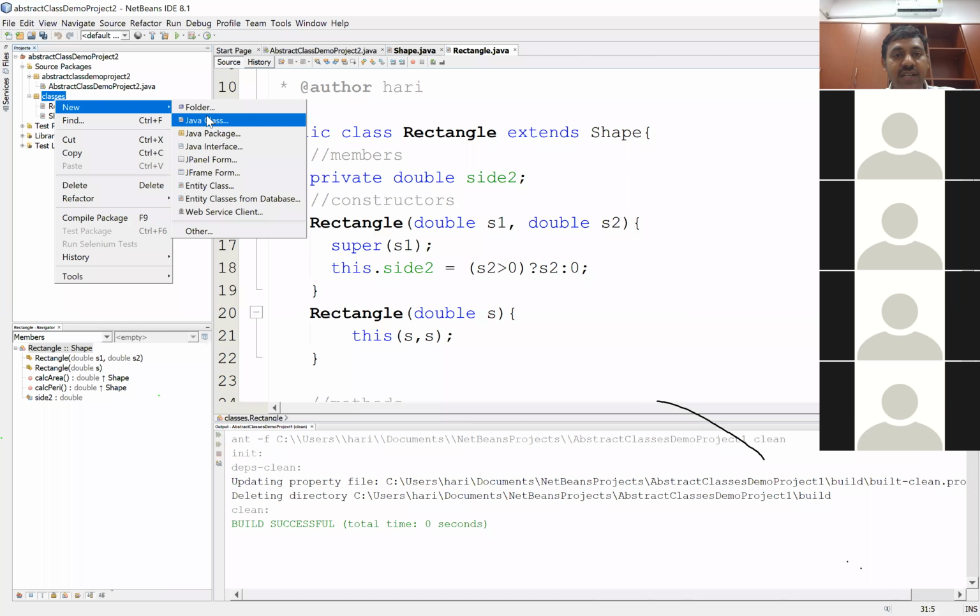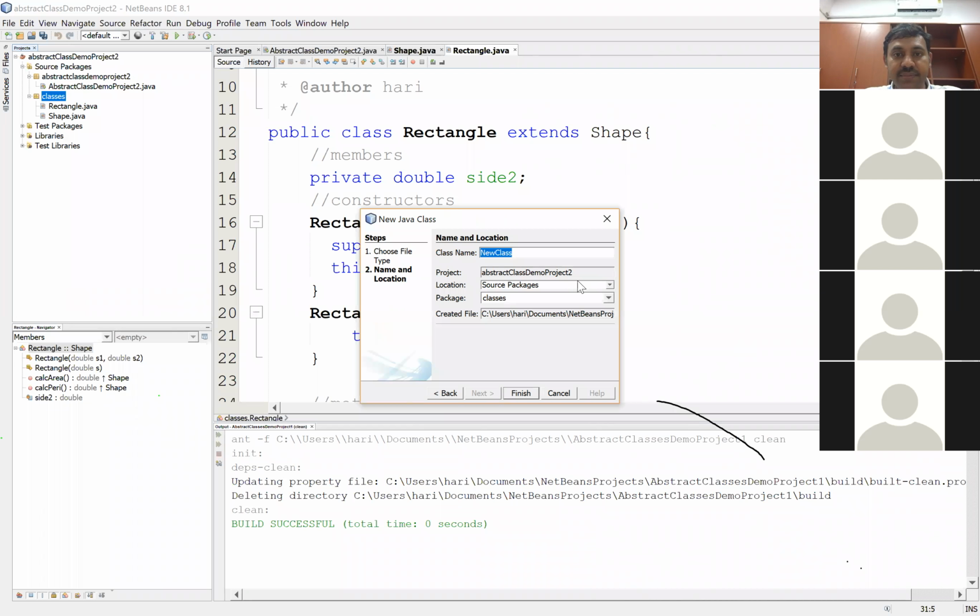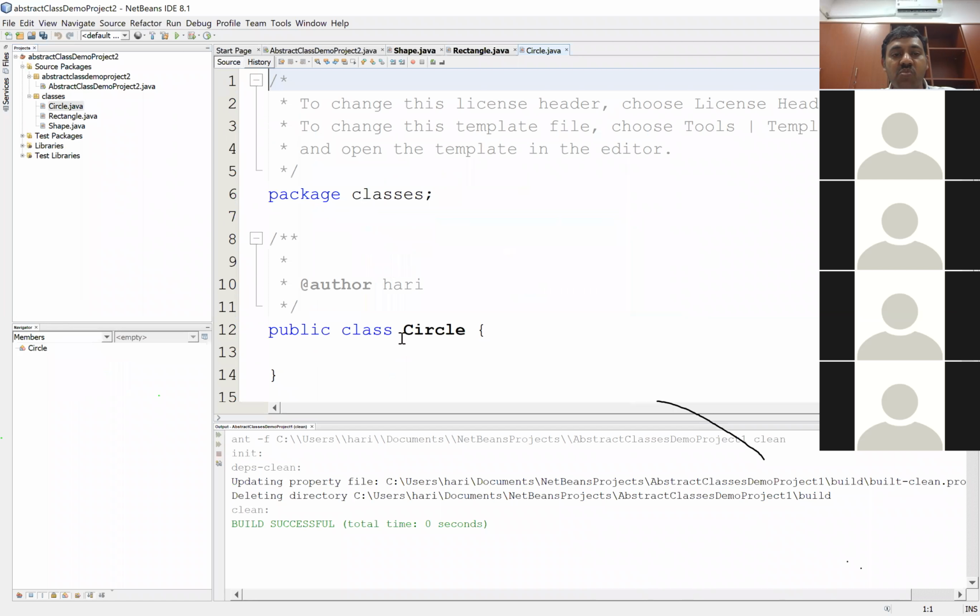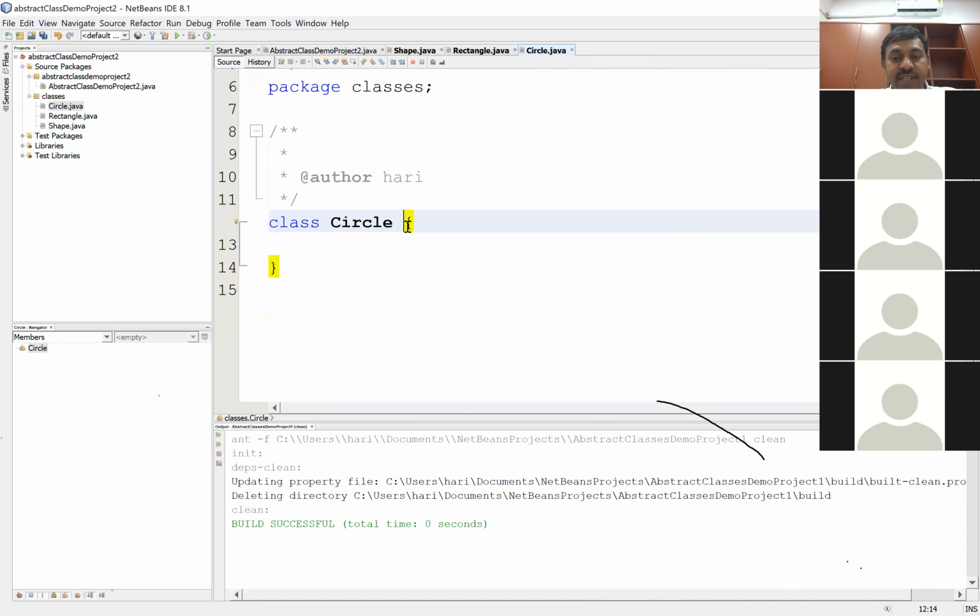New Java class, Circle. Right? So that's a circle class. I don't have to call it a public class, but we'll see if I have to fine tune it a little later. So as of now, to be on the safer side in terms of security, I'll call this a default class.